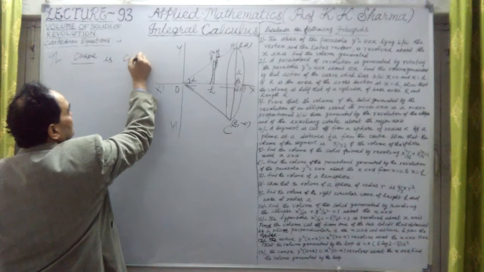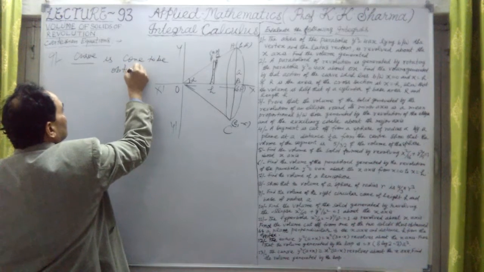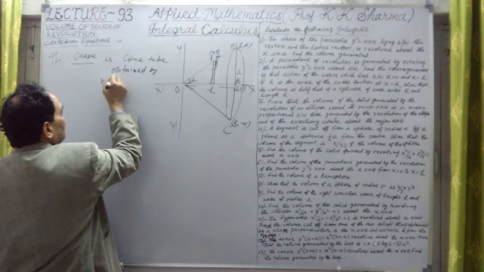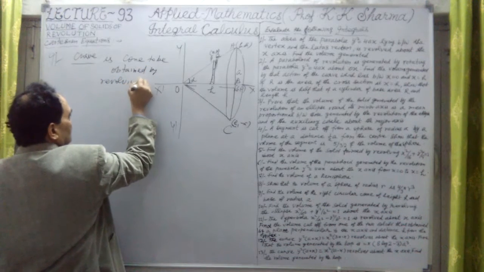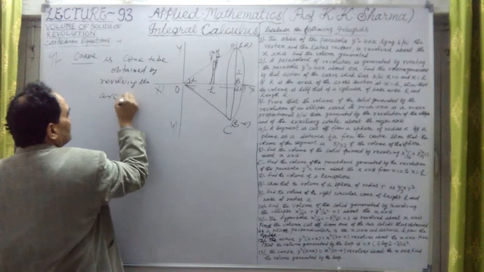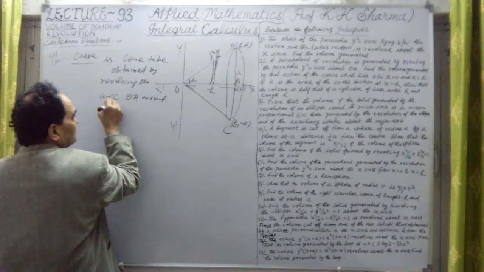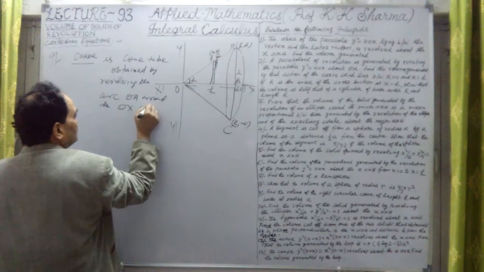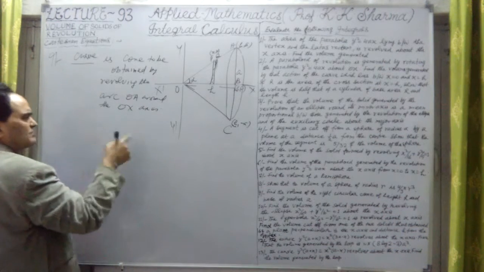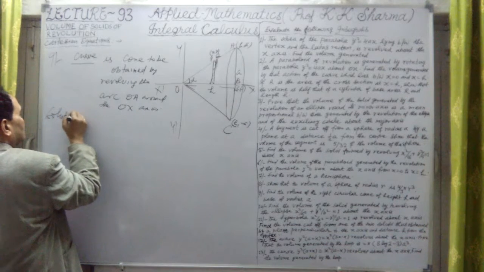Cone to be obtained by revolving the arc OA around the x-axis, OX axis, let me take, around OX or x-axis, around OX axis or OX line. Okay, this solution we are calculating.